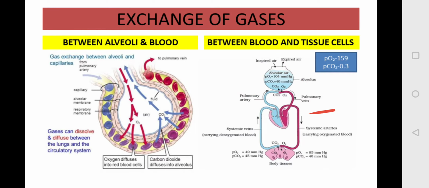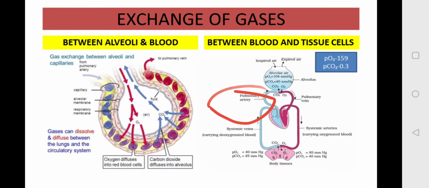Pulmonary artery is carrying the deoxygenated blood, the blood which is coming from your body parts, and here the pressure of carbon dioxide is more as compared to the pressure of oxygen. Pressure of carbon dioxide is 45 mm of Hg, and of oxygen is 40 mm of Hg. So this much pressure of air comes in your pulmonary artery.